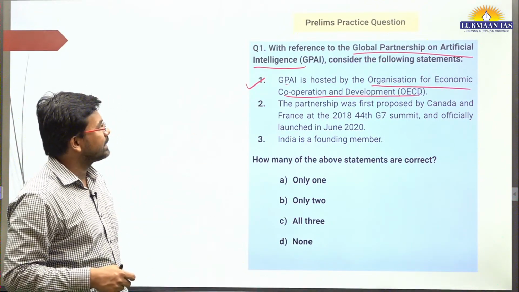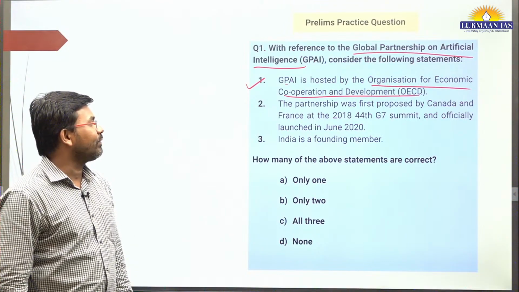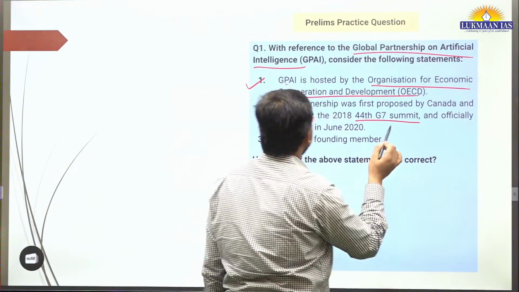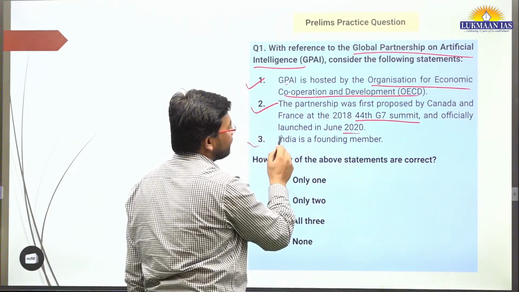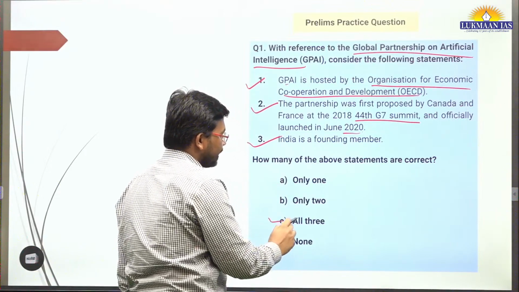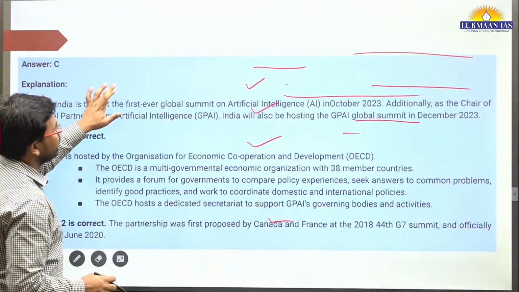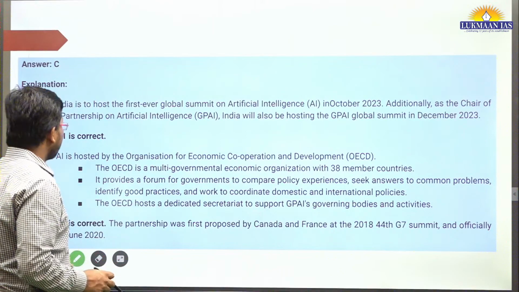Second, the partnership was proposed by Canada and France at the 2018 44th G7 summit and officially launched in June 2020. And India is a founding member. All these statements are correct in this question. These are just to make you aware of information related to this topic.